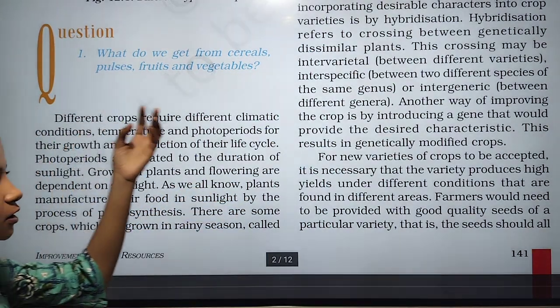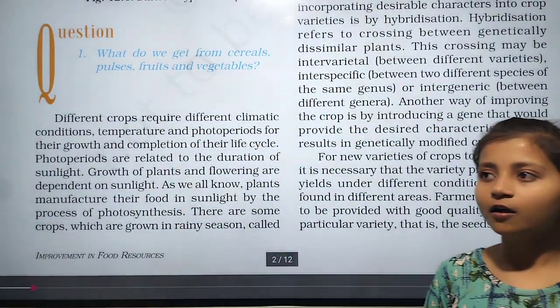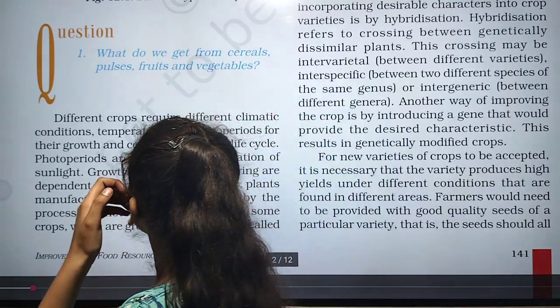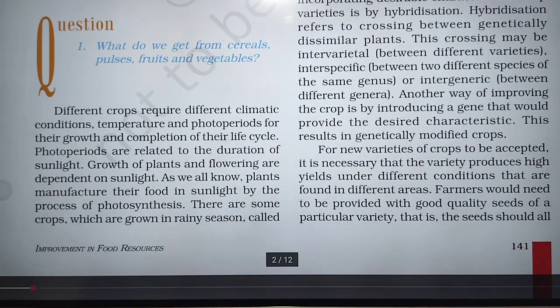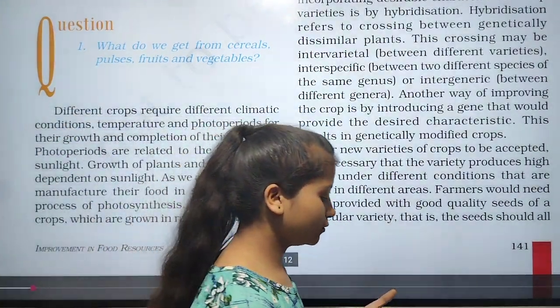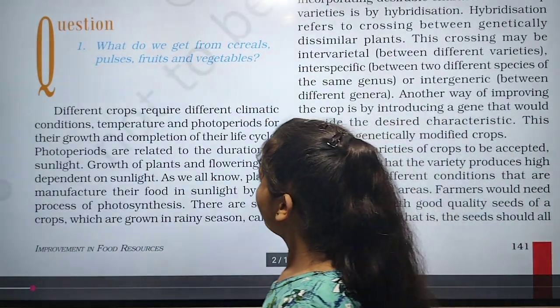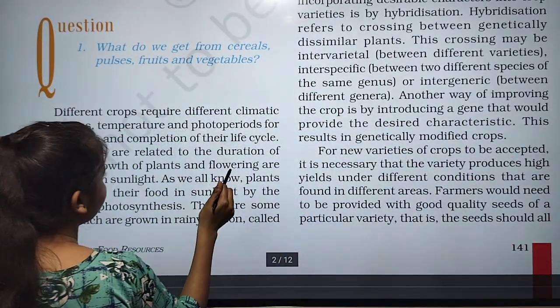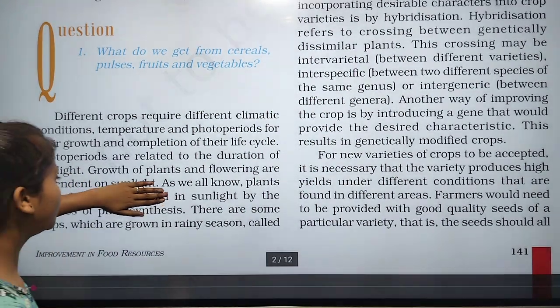It means the duration of sunlight: in the winter the sunlight goes quickly, and in the summer it goes slowly. So growth of plants and flowering are dependent on sunlight. It means the growth of anything, whether it is a flowering plant or any plant. Growth of plants and flowering are generally dependent on sunlight.